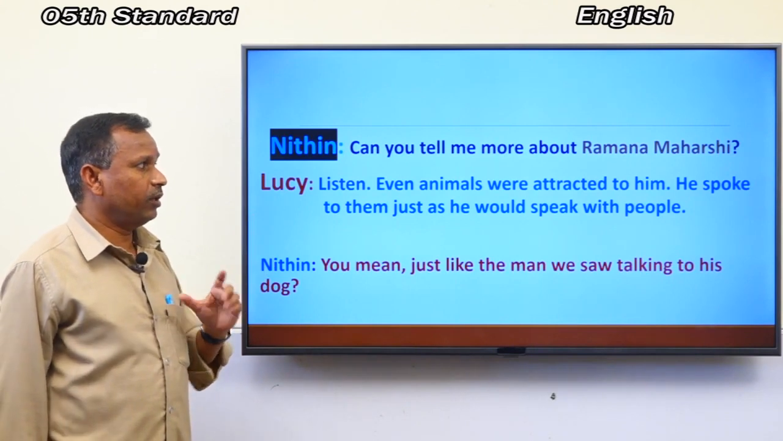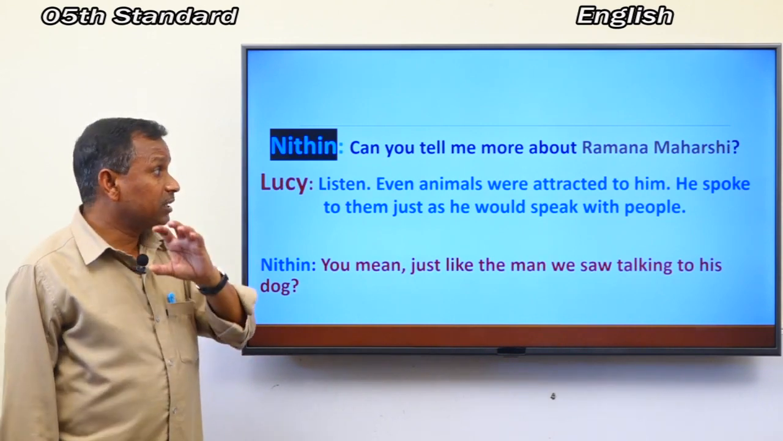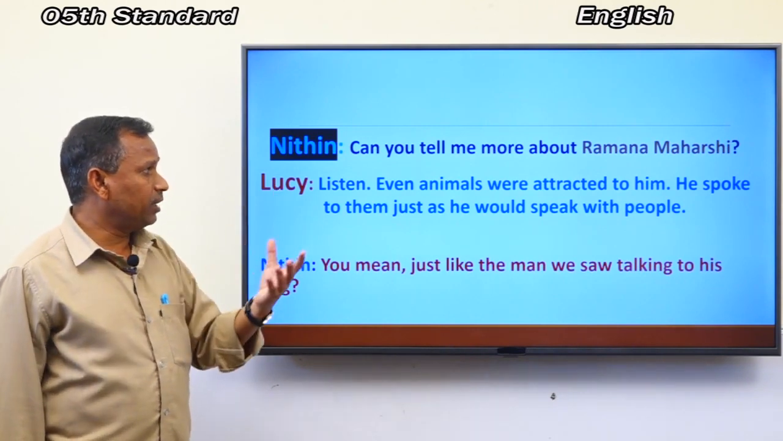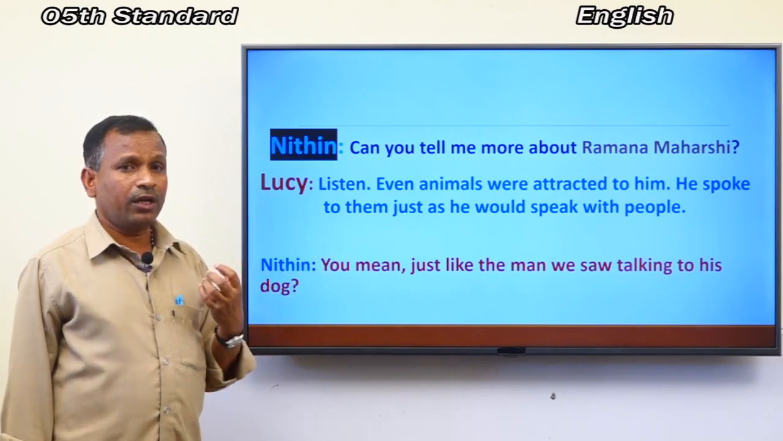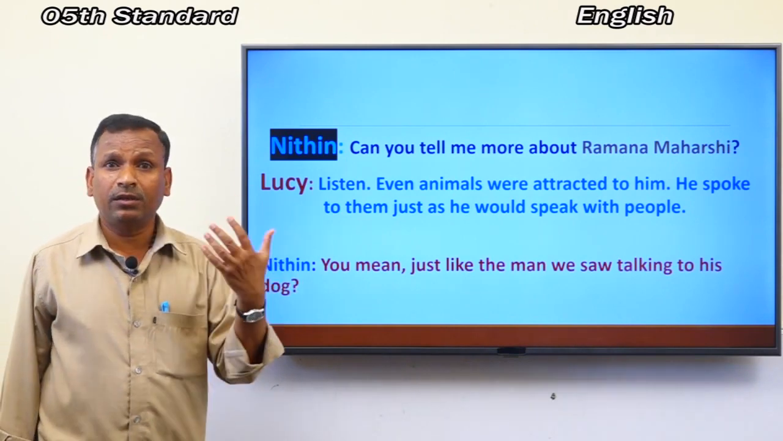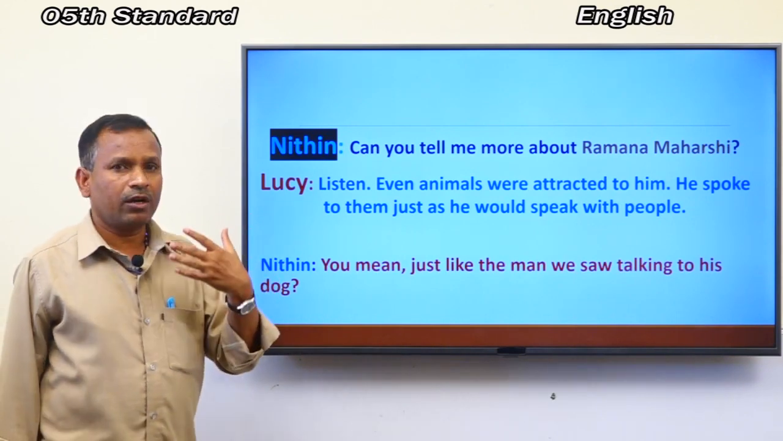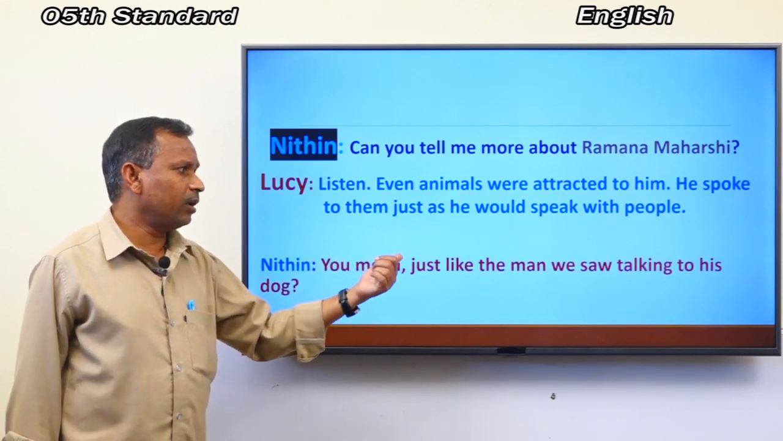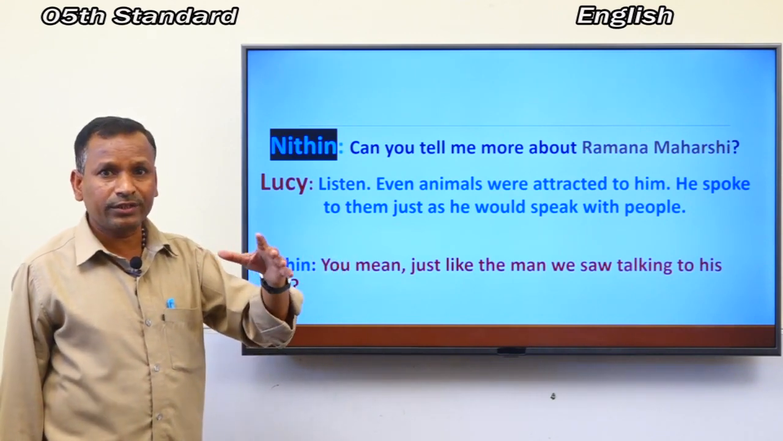Lucy said, listen, even animals and birds were attracted to him because he spoke to them just as he would speak with people. All the animals in the ashram were attracted to him because he spoke to them just as he would speak with people. Nitin said, you mean just like the man we saw talking to his dog?